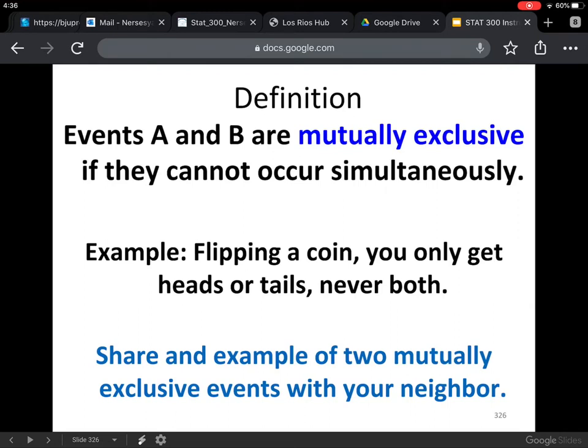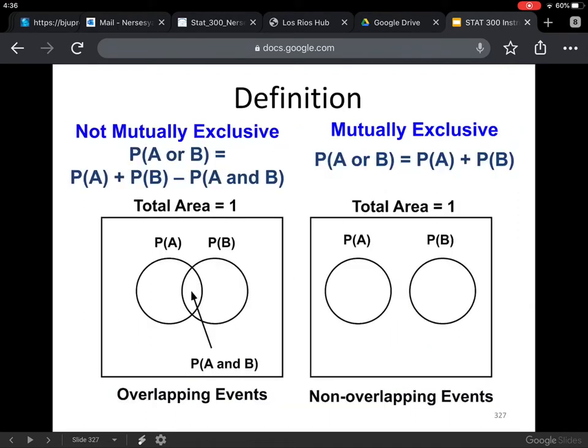Let's actually draw a picture for mutually exclusive sets as well. It's on the next slide. So if they're not mutually exclusive, that means they have some overlap, like in the first picture here, right? Not mutually exclusive is this situation. They have some overlap. And in that case, what I need to do is subtract out one of the copies. So if I find out what probability of A is, find out probability of B, this intersection was counted twice, and I subtract one copy.